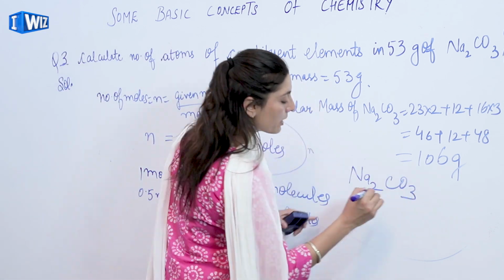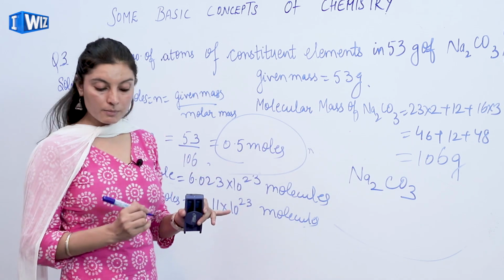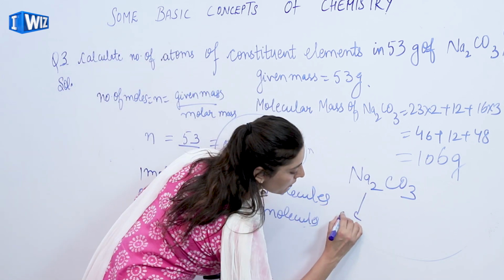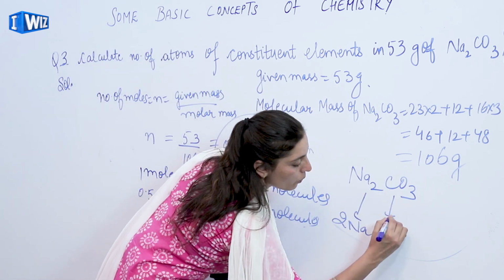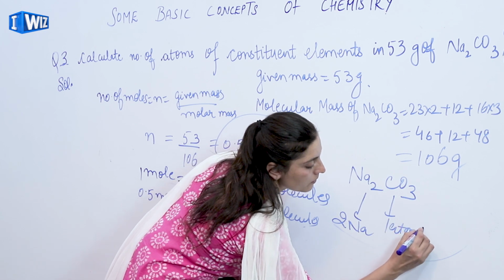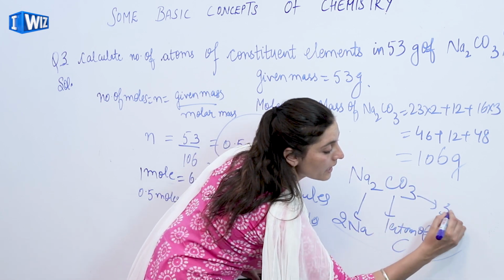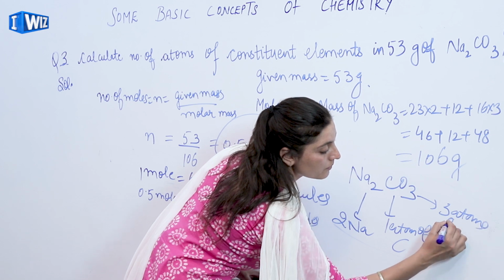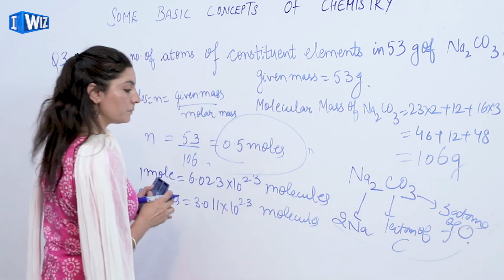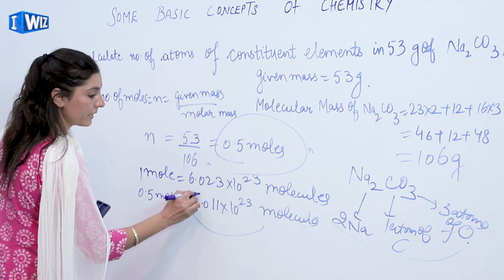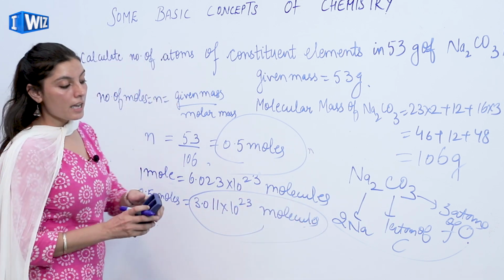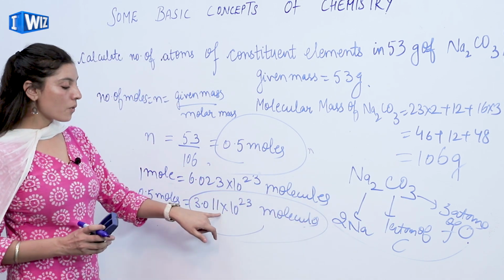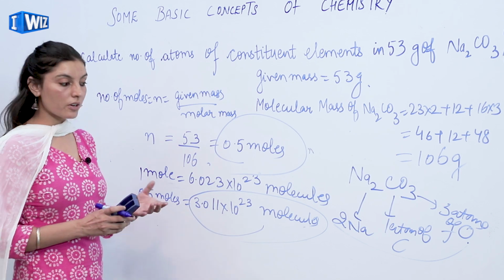Now we have to find out the number of atoms in this particular sodium carbonate. Here we have 2 atoms of sodium, 1 atom of carbon and 3 atoms of oxygen. So I have to find out the number of sodium atoms in 3.011 into 10 raised to the power 23 molecules.